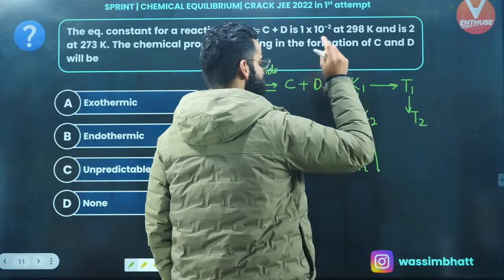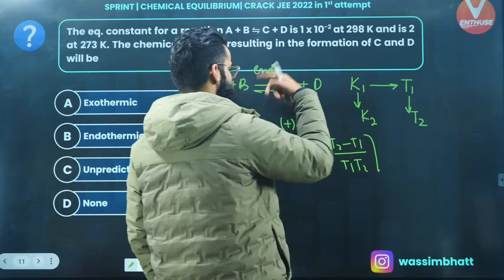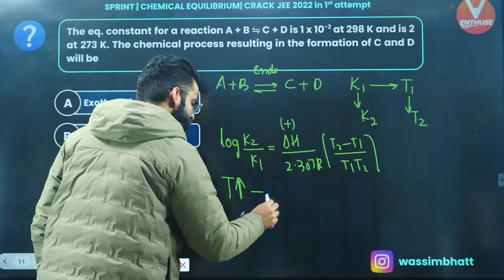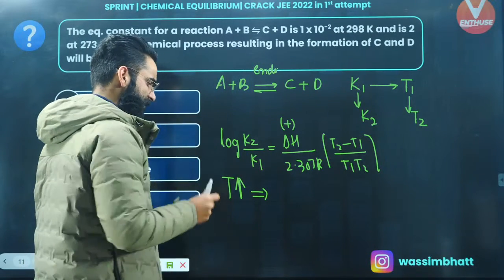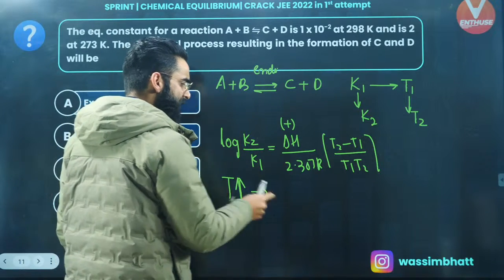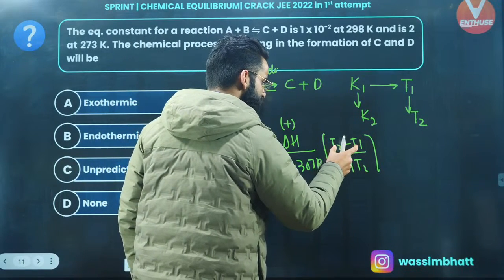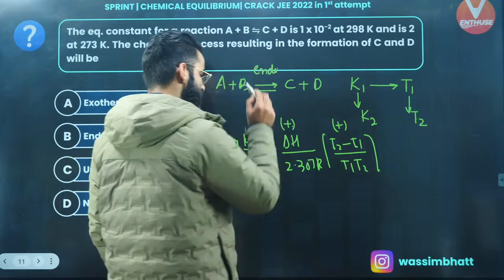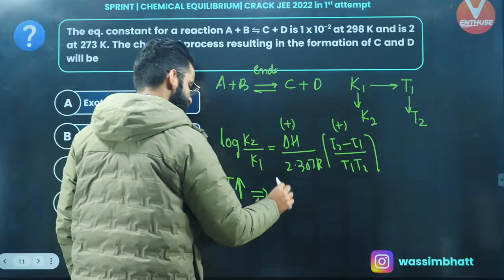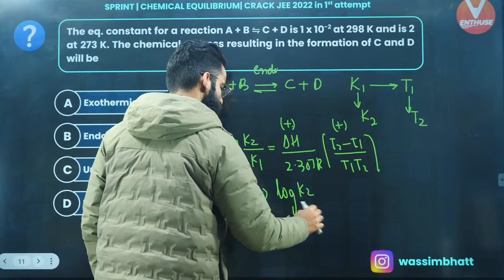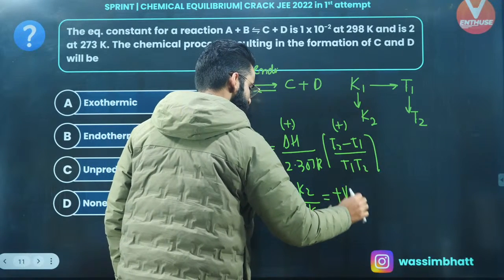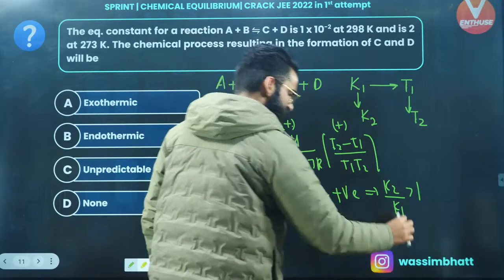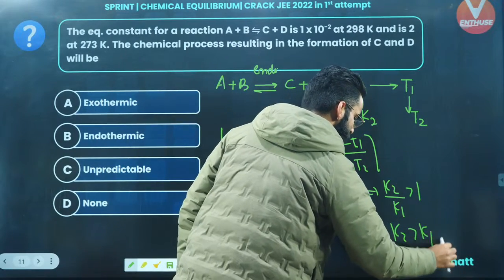If T2 is greater than T1, what does that mean? That means I'm increasing the temperature of the system, right? If I increase the temperature for this particular endothermic reaction, T2 will be greater than T1. The difference between these two will come out to be positive, and this positive makes it positive. So log of K2 divided by K1 value is positive, which is only possible if K2 divided by K1 is greater than 1, which simply tells you K2 is greater than K1, right?